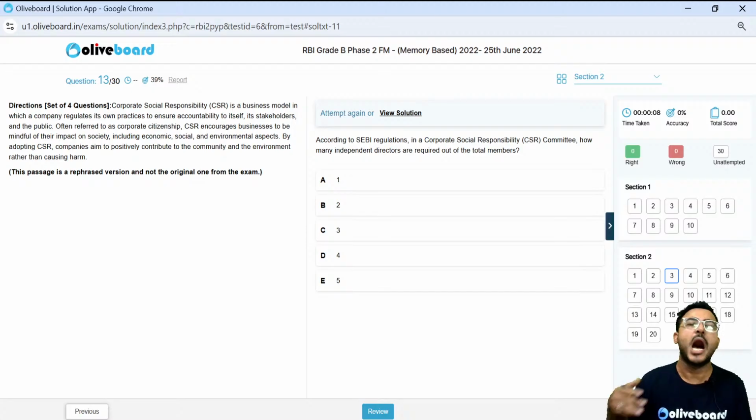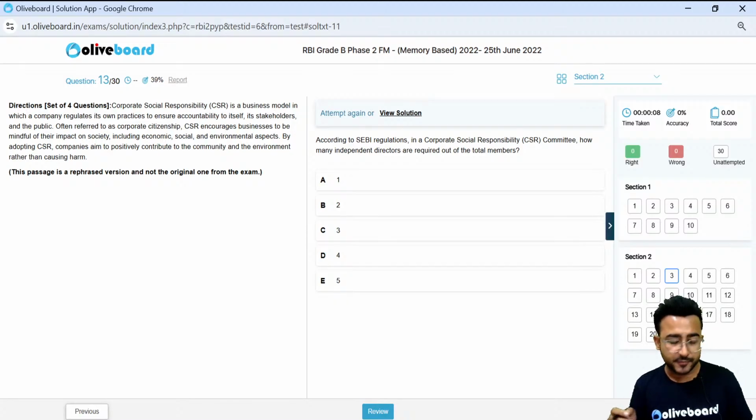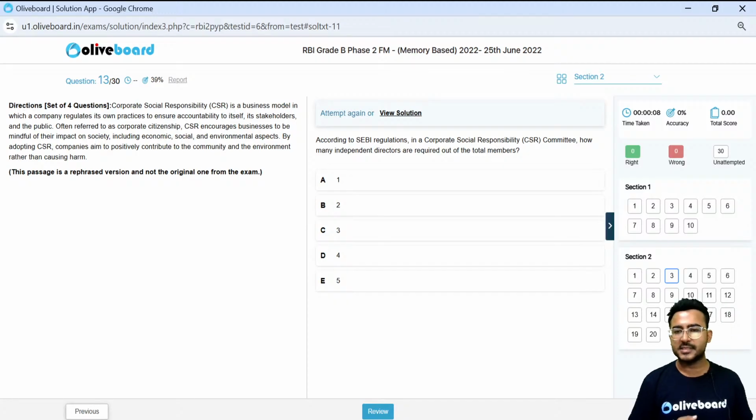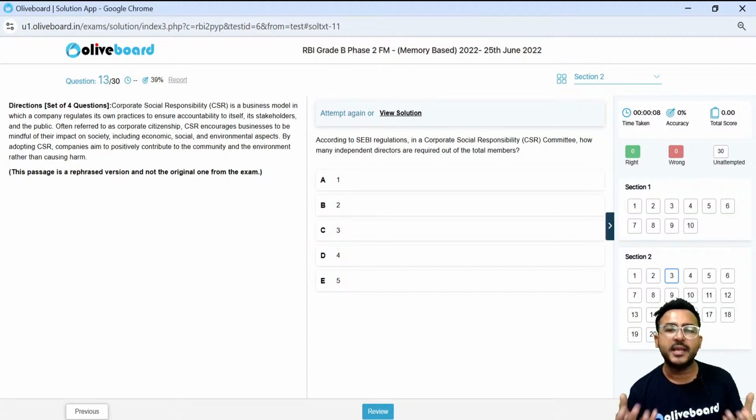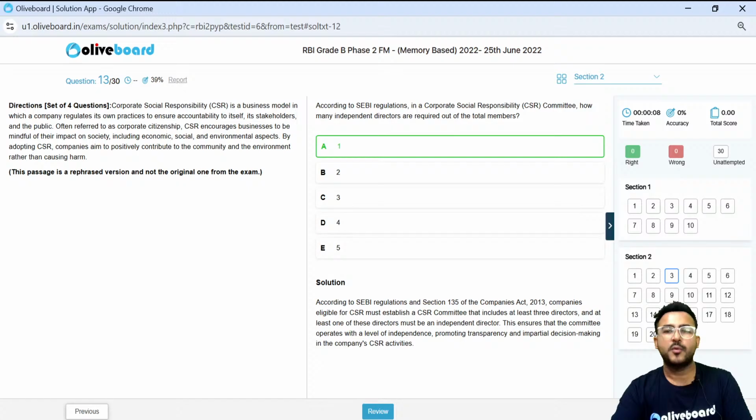Acha, can you guys tell me how many independent directors are required in the CSR committee? So we need to make a CSR committee here that is ensuring whether all the activities related to CSR are going fine or not, right? So how many independent directors are required in this particular committee? Any idea, guys? Anyone? How many independent directors are required here? Very good. One director, right?